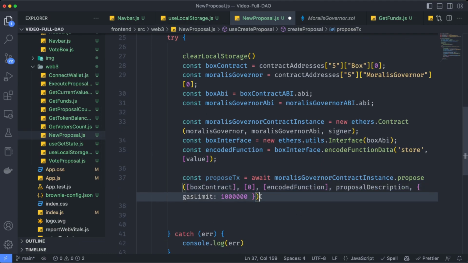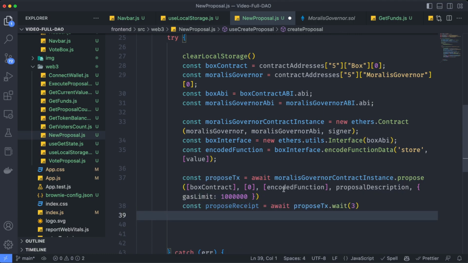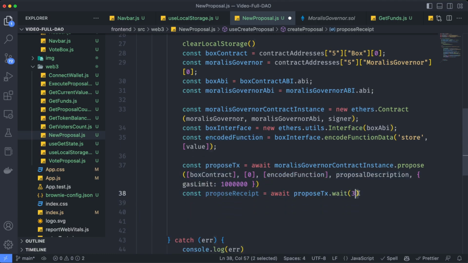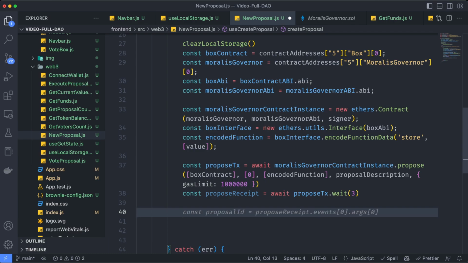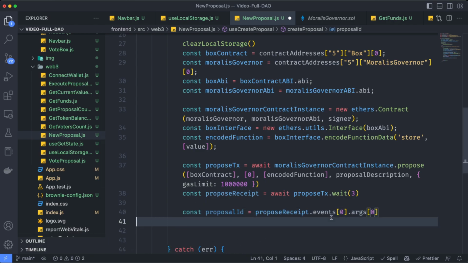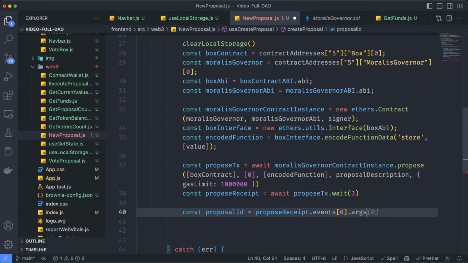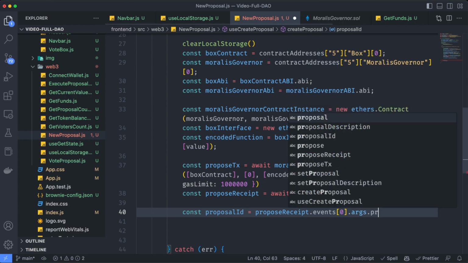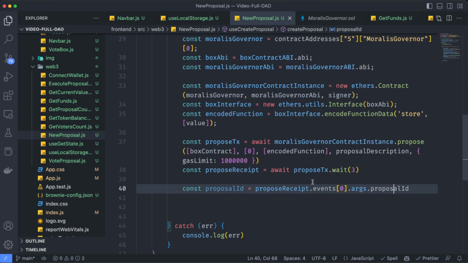As easy as that. As we have a delay between the proposal is made and the voting process, let's wait until 3 block confirmations each time a new proposal is launched. So proposeTx.wait(3). Now we can get that proposal ID from the event I told you, which is const proposalId equals proposeReceipt.events, and instead of using the args[0], I'm just going to say args and give me the proposal ID. This proposal ID is the one we are going to store on the local storage.